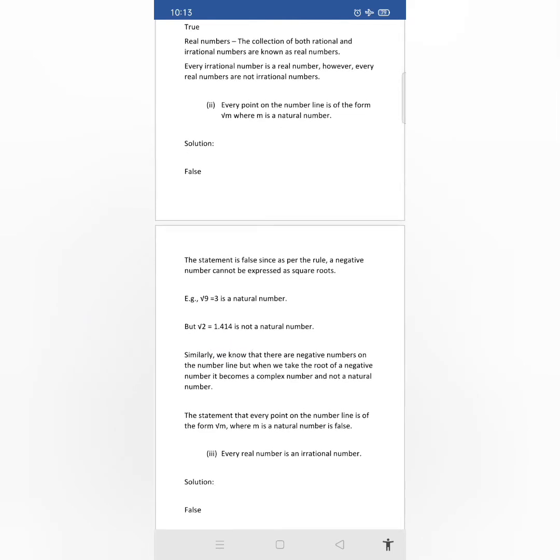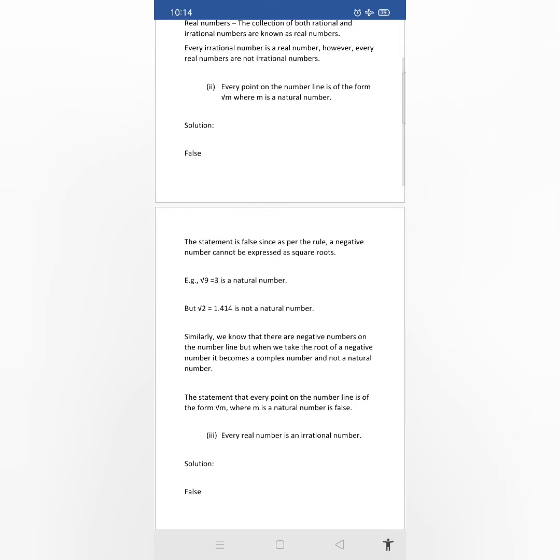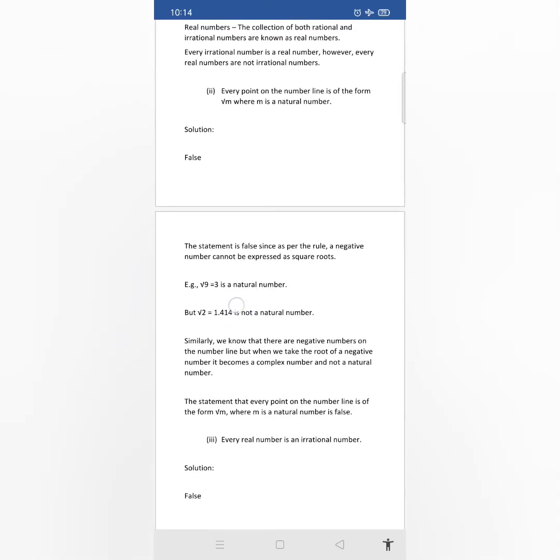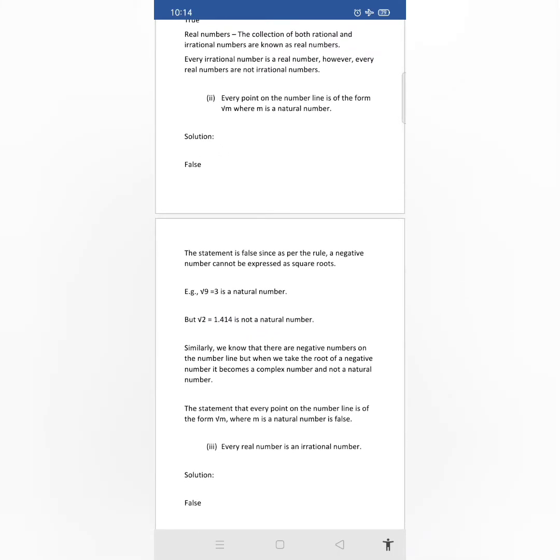What they are saying is that every number lying on a number line is always a natural number, but this statement is false, because the value of root 2 is 1.414, which is not a natural number. If you consider root 5 and root 3, it's not a natural number, you will get a fraction.